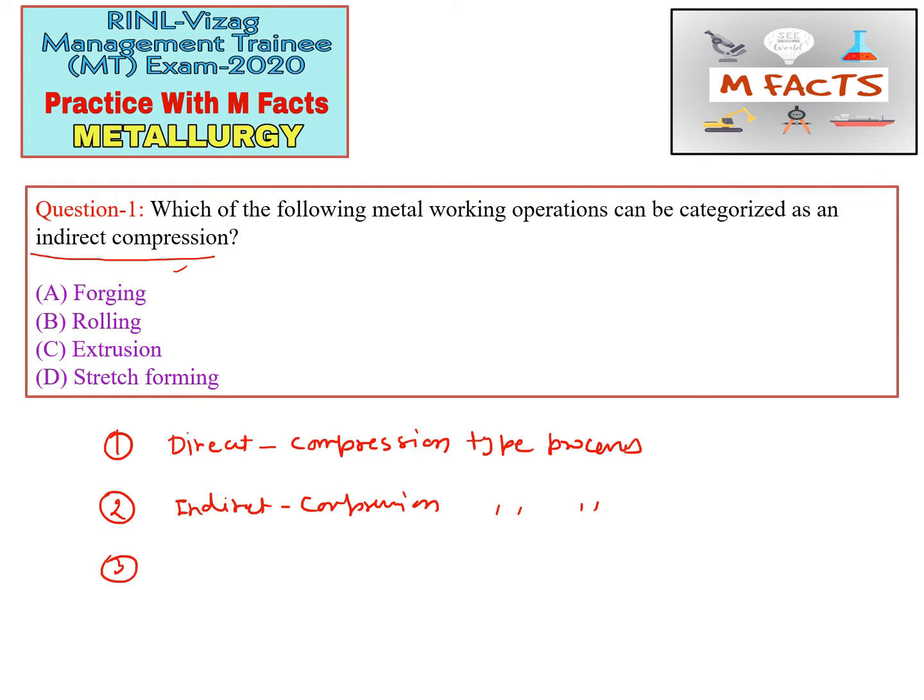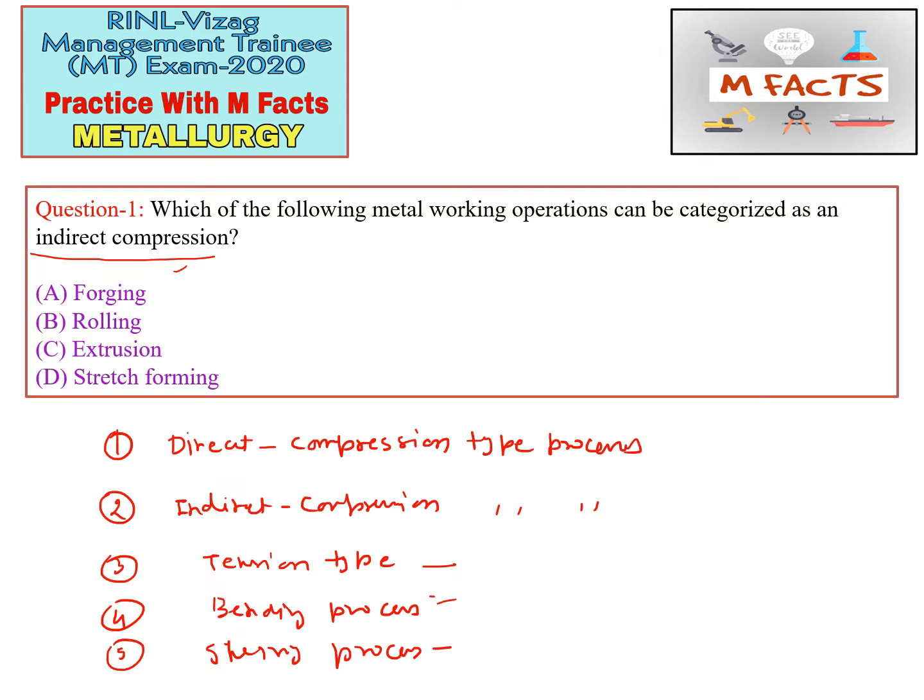The third one is tension type load. Number four is bending; bending processes basically depend on the bending moment. The fifth one is shearing processes, which utilize shear forces. The examples of these processes are very important for the GATE exam, and they can also ask in the RN exam. For direct compression type, rolling and forging are the examples in which direct compression is used.